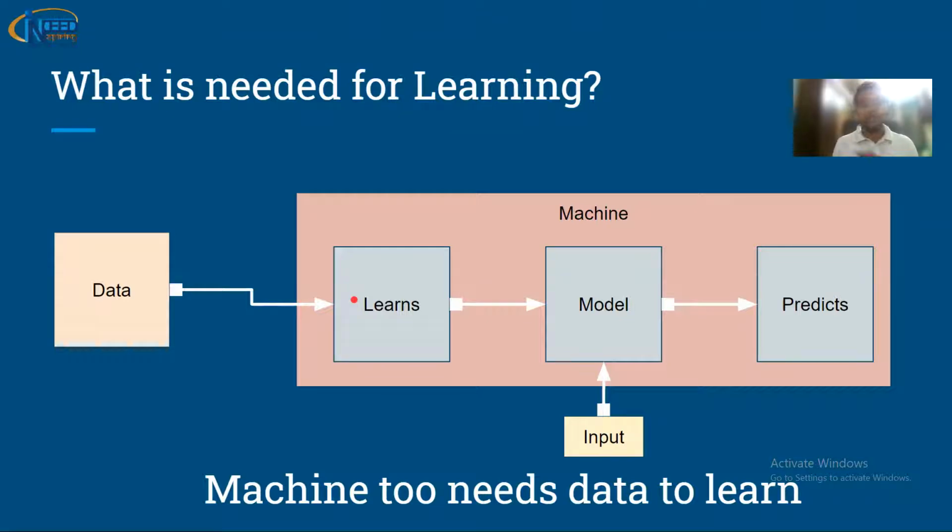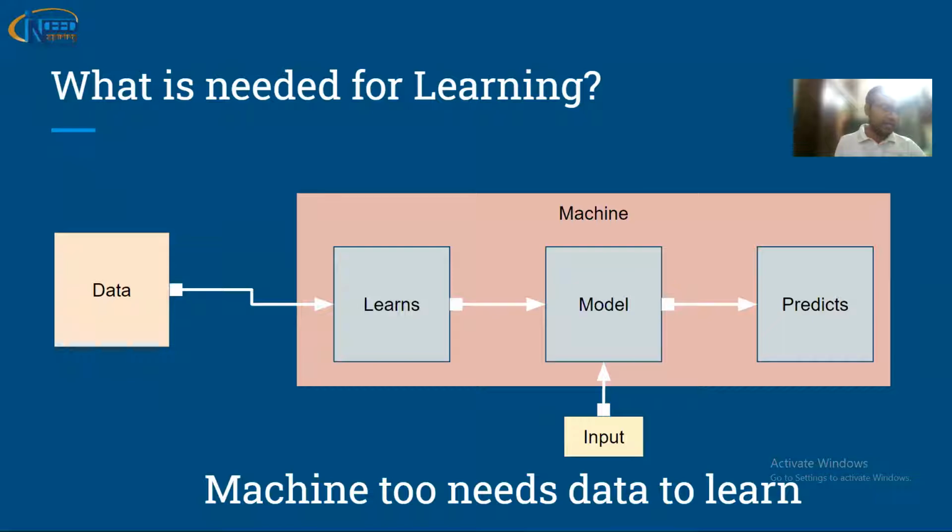Even if you are a very beginner, just have a look at it. So data is getting input to the machine, and the machine learns from the data. So who is actually learning? There is a component inside machine learning, we call it the model. So the model is learning from the data. Once the model has learned with a sufficient amount of information or data, then we can pass a new input to the model and the model can do predictions. We perform predictions for classification purposes, for grouping purposes, for outliers, so many things we do with the predictions. So this is a very basic definition of what machine learning is.